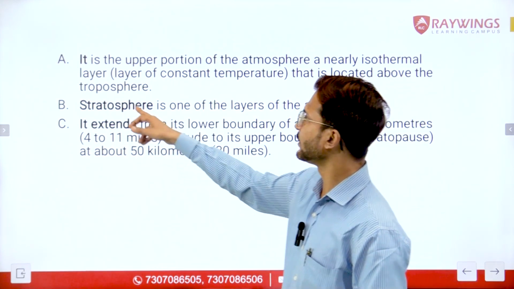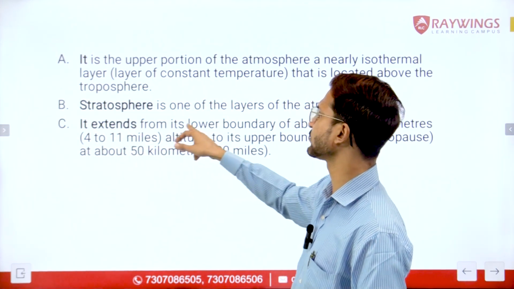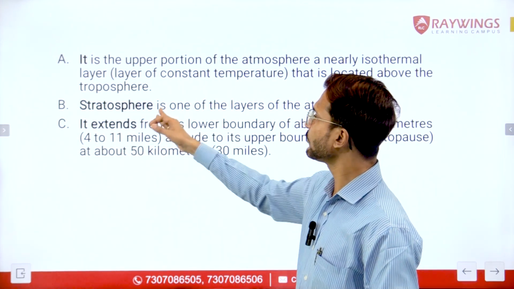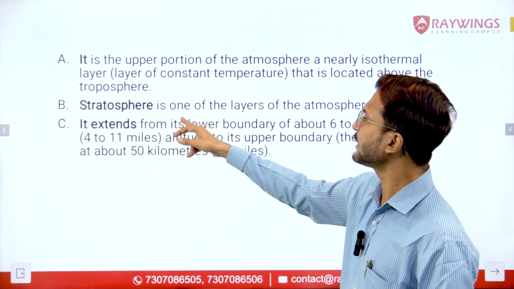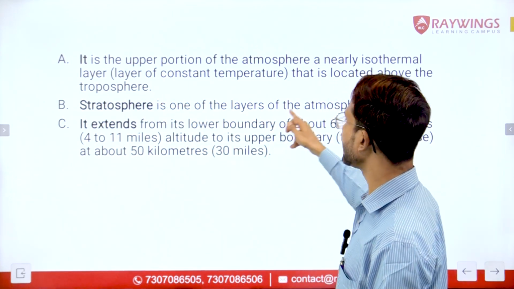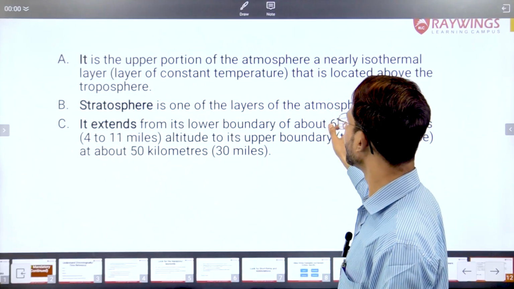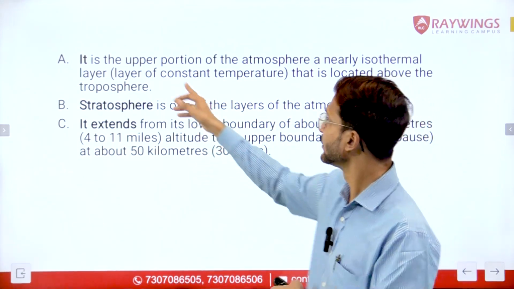Right. Now here it was talking about it is the upper portion of the atmosphere, and here it is talking about it extends from its lower boundary. First of all, we have to check where the explanation of stratosphere is given. Here it was saying it is one of the layers of the atmosphere. So when we are saying that it is one of the layers of the atmosphere, which layer is it?